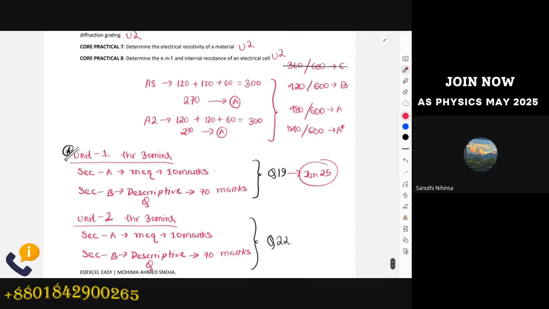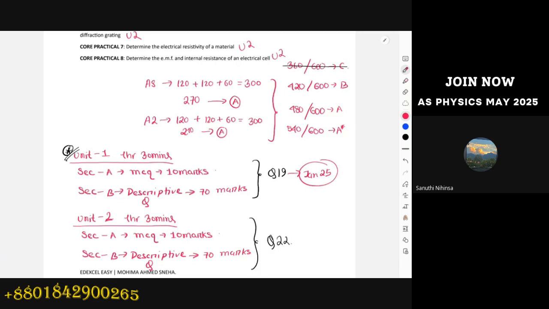For Unit 3, to be honest, there are no sections. We're going to sit for a 1 hour 15 minutes exam duration and for 45 marks. For Unit 3, you will get a maximum of four questions, not more than four. And they do not have any pattern. For Unit 3, the pattern is entirely different. They will ask you to draw a graph, draw derivations, and calculate some equations or maths.